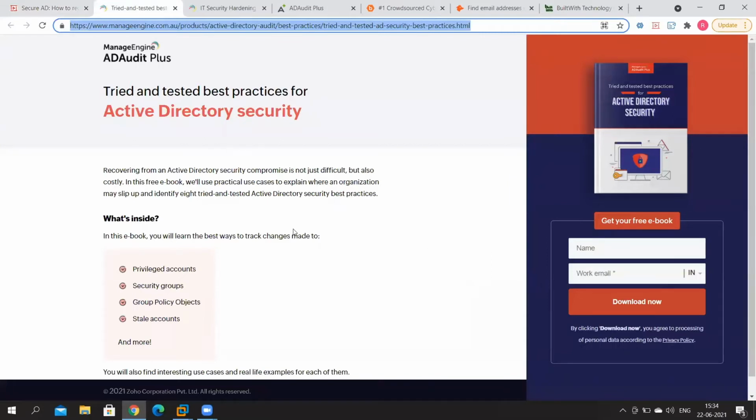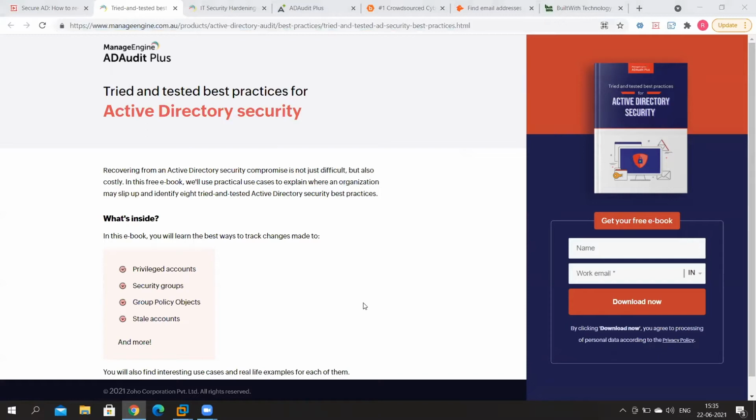So as you can see, this is an ebook on tried and tested best practices for Active Directory security. It's a very, very light read. And we give you about 8 different real life use cases and real life examples of things that can go wrong in a company's Active Directory environment. And we also give you solutions in this particular ebook. So let me just copy paste this URL on the chat so that you can access this whenever convenience permits.